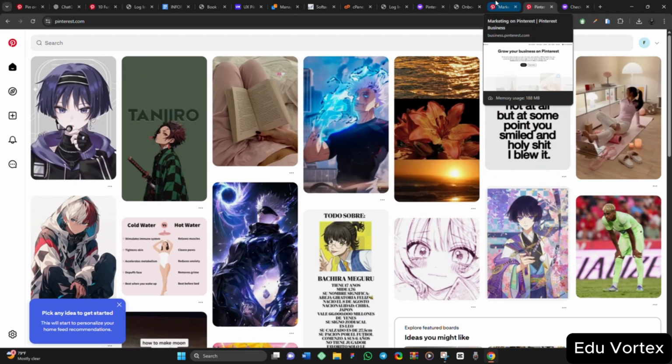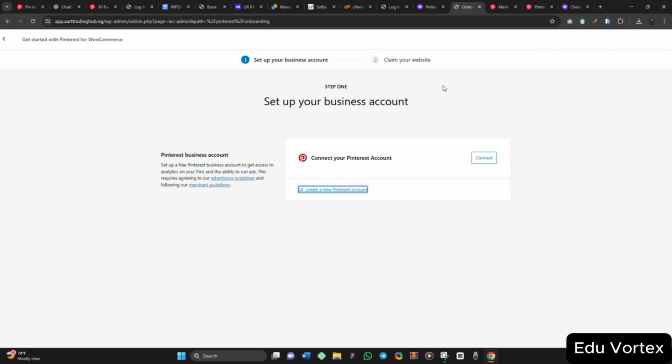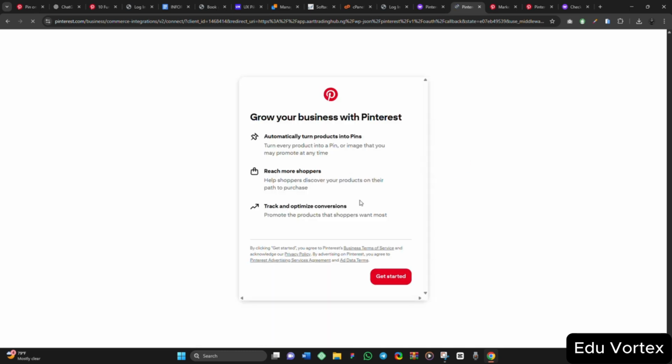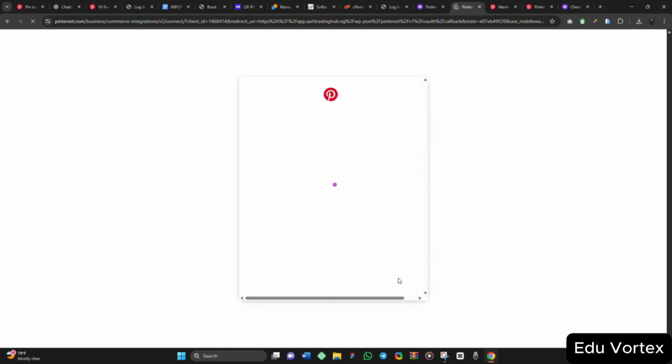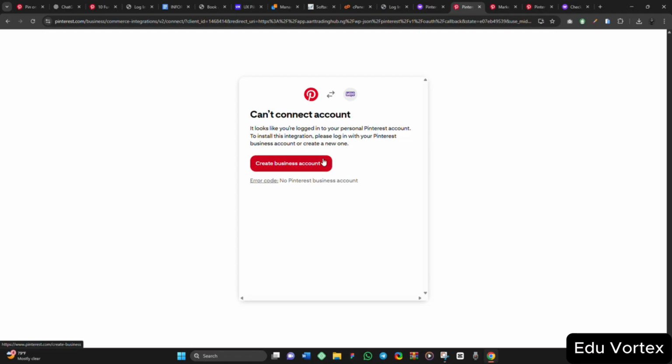Now let's go back to our WordPress. Then I'll click on connect. I'll click on this connect because we now have an account there, right? So I click on get started. So: can't connect account. It looks like you are logged into your personal Pinterest app. To install this integration, please log into your business account.